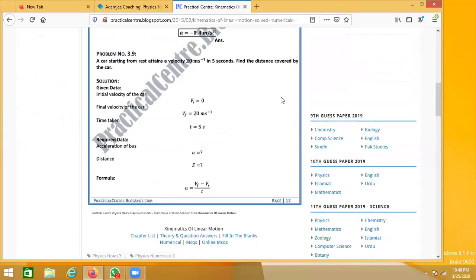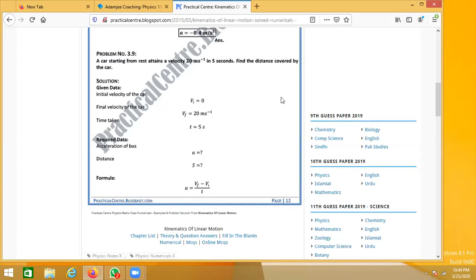they're saying the car is starting from rest and attains a velocity of 20 meters per second in 5 seconds. So find the distance covered by the car. Okay, so now we will be using the three kinematics equations that we have derived.